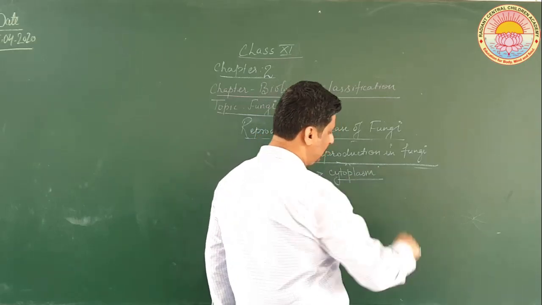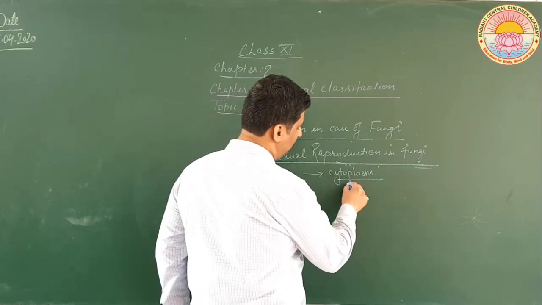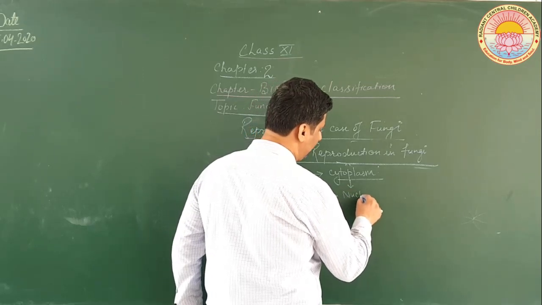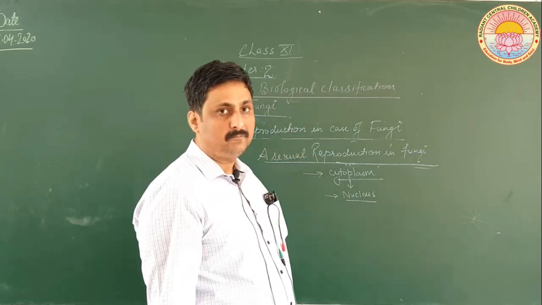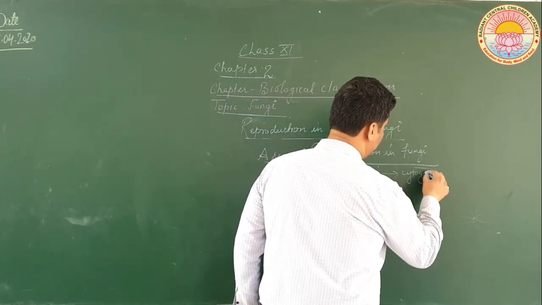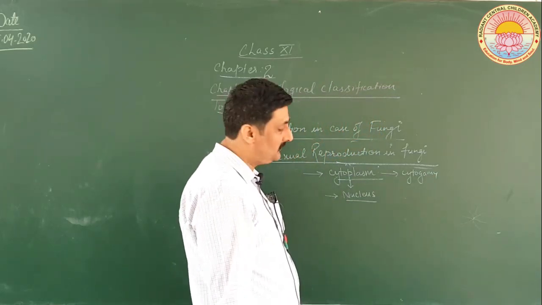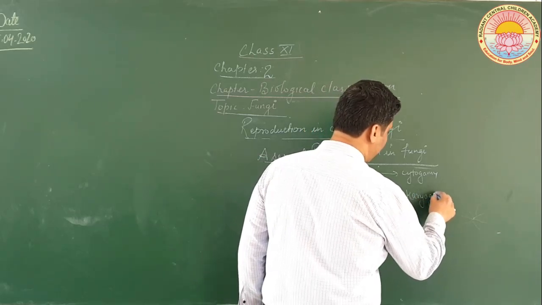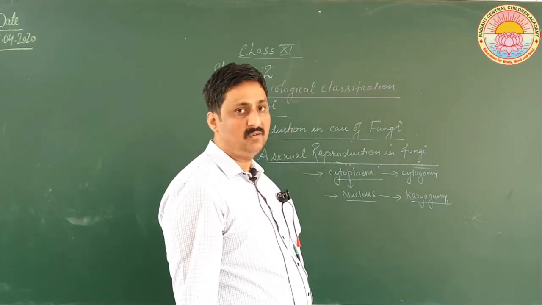The cytoplasm of the gametes or the two cells unite with each other, and then after the cytoplasm, the nuclei unite with each other. That is called cytogamy, the union of two cytoplasms belonging to two different gametes, and then it is followed by karyogamy, that is the union of two nuclei belonging to two different cells.